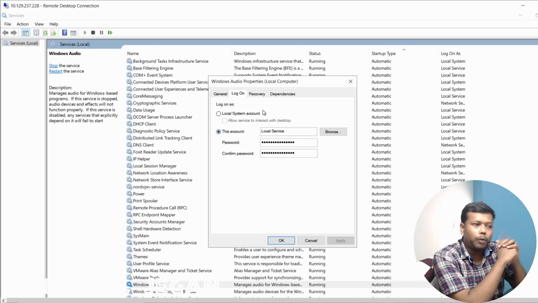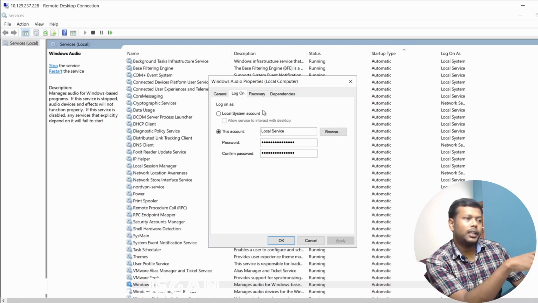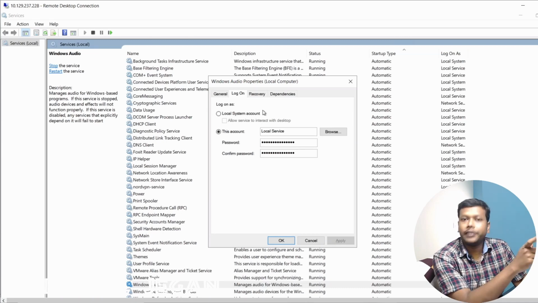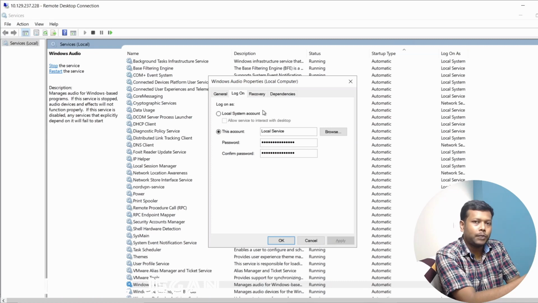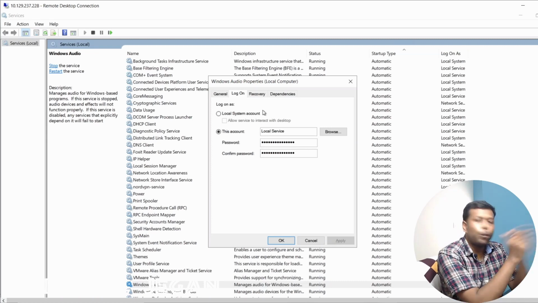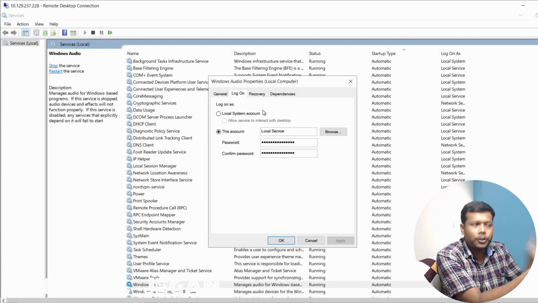I need to say one more thing here. When you are in an enterprise environment, you might have heard the term service account. What is a service account? For example, let me say an employee working in a company is a system admin, and he is using his own credentials to run the critical DHCP service on a Windows server, which acts as the DHCP server for the whole enterprise network.